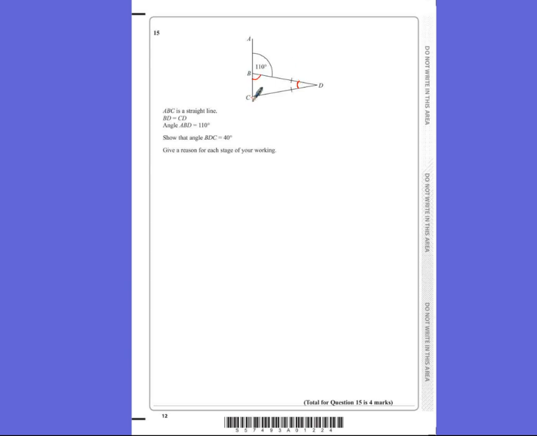So angle CBD equals 180 minus 110, which equals 70 degrees, because angles on a straight line add up to 180. The next thing I'm going to do, so this one's 70, is I now know that this one's 70 because this is an isosceles triangle if these two sides are the same. Base angles in an isosceles triangle are equal.